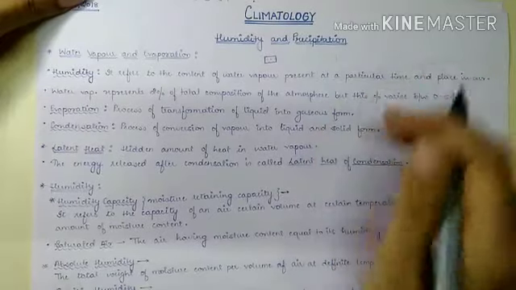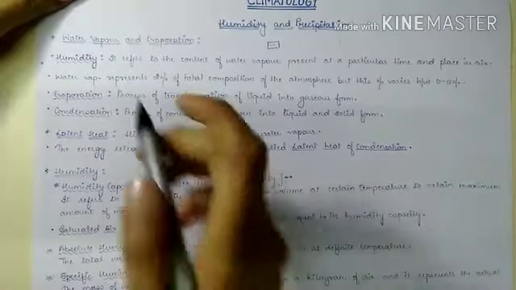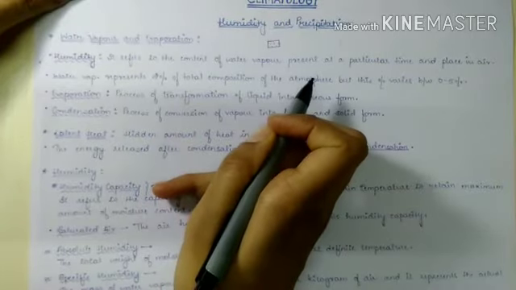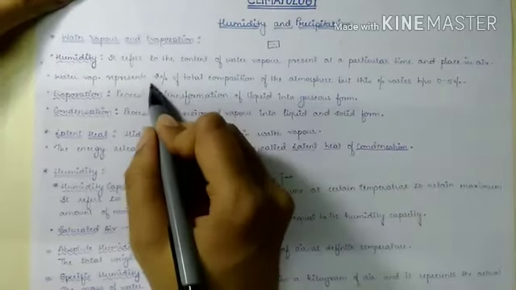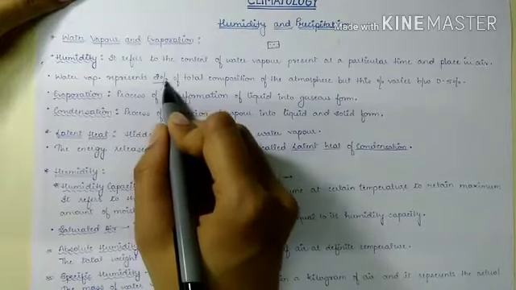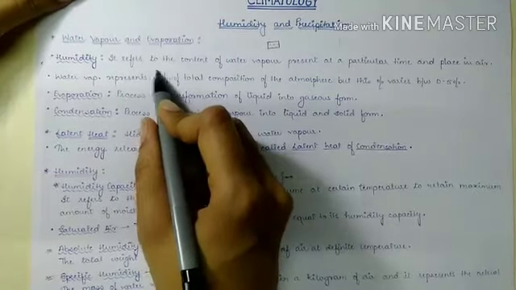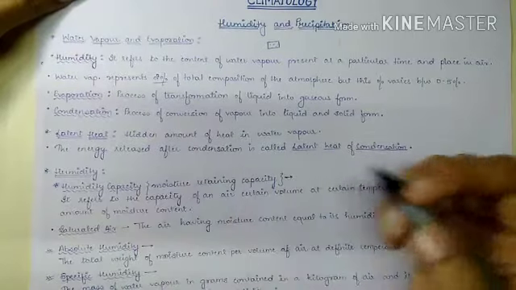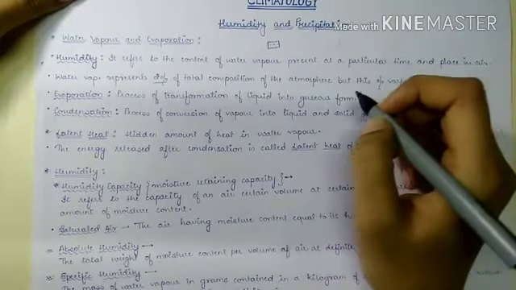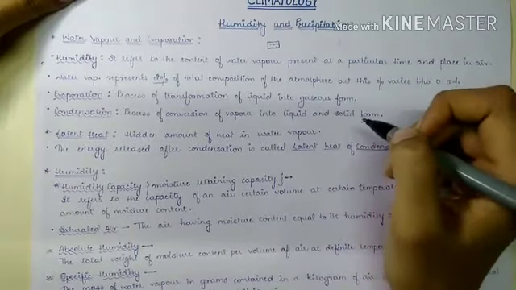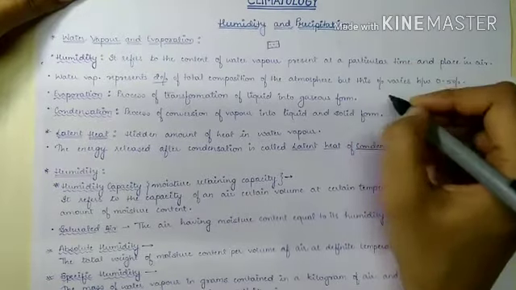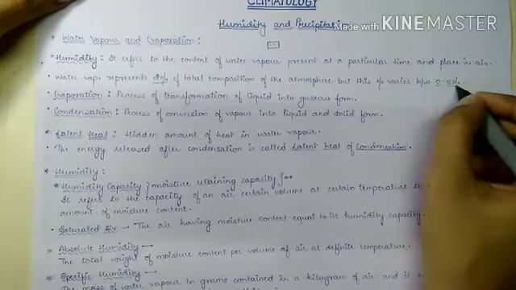Now water vapor represents about 2% of the total composition of the atmosphere. There is about 2% of water vapor present in our atmosphere, but this percentage varies spatially and temporally, and it ranges from 0 to 5%.